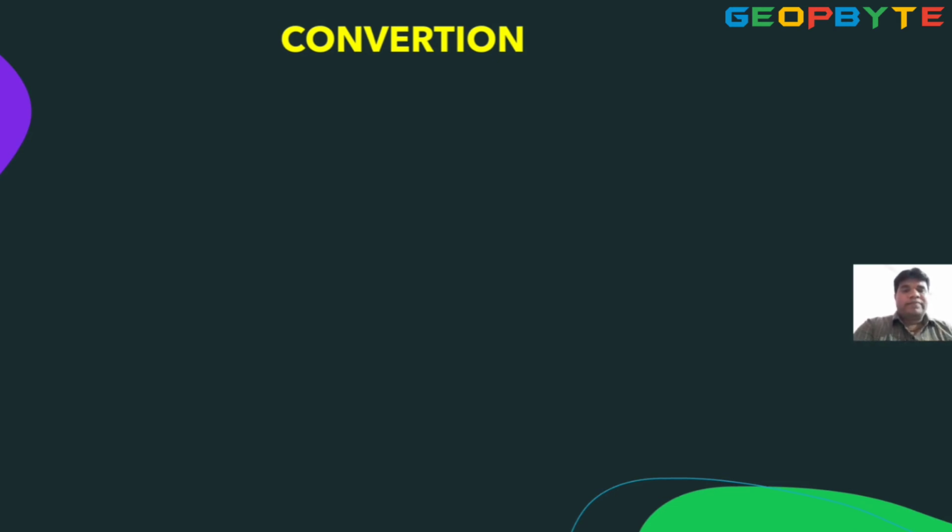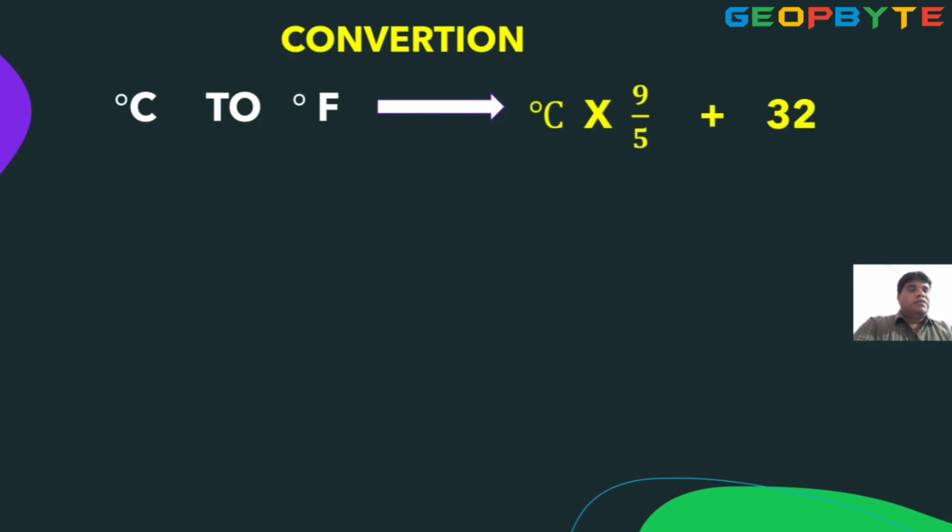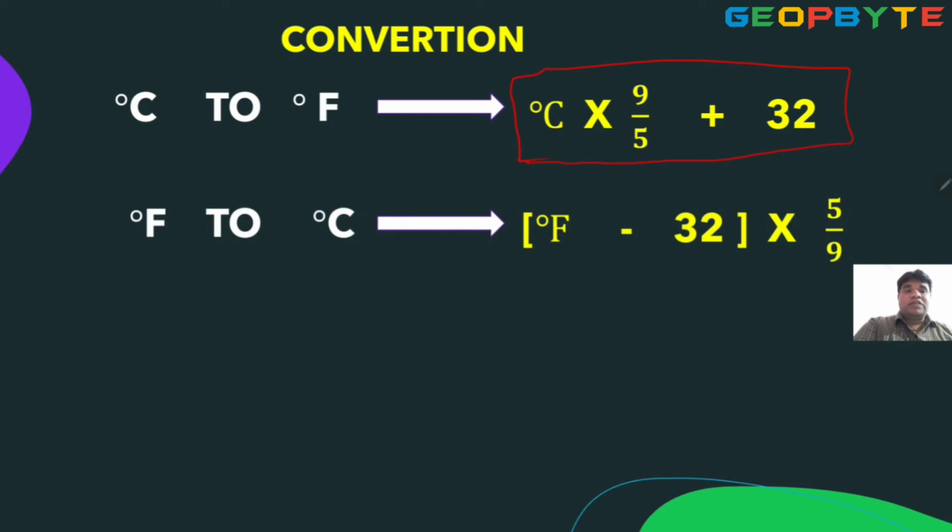Look at this. Celsius converted into Fahrenheit: Celsius multiplied with 9 by 5 plus 32. Fahrenheit changed into Celsius means Fahrenheit minus 32 into 5 by 9. Okay, this is the formula method.